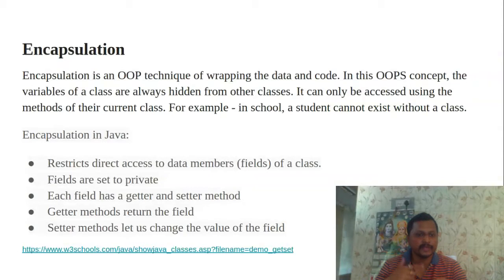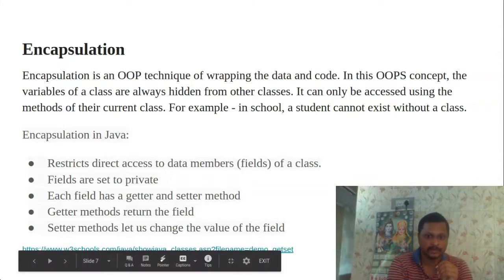That means we change the value with the help of a setter method. Thus, with all these properties we achieve encapsulation, and we have a small demo here.